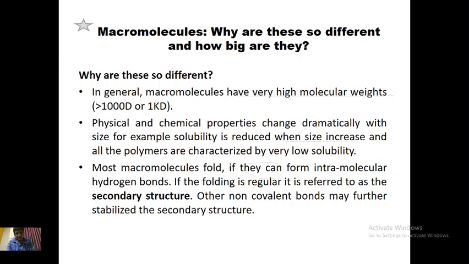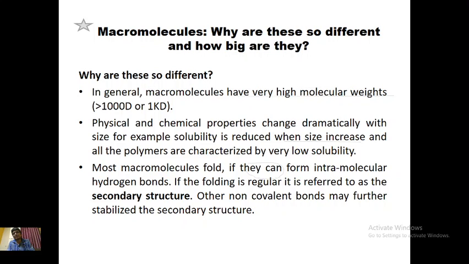So what are the macromolecules and how big are they, and why are these so different? Because in general macromolecules have very high molecular weight, as I have just explained in the last slide. These are more than 1 kd. 1 kd means 1000 Dalton. Physical and chemical properties change dramatically with size. For example, solubility is reduced when size increases, and all polymers are characterized by very low solubility.